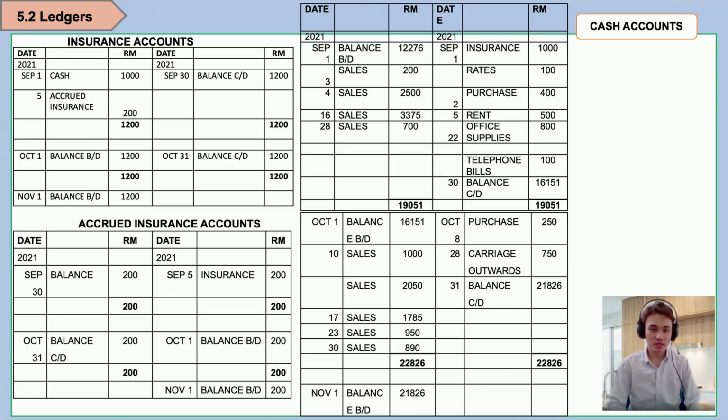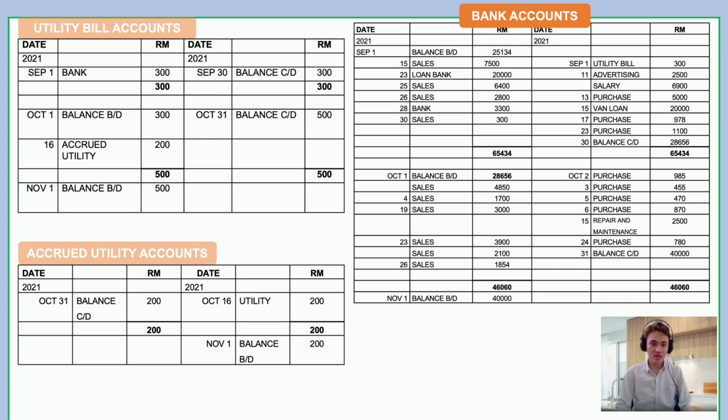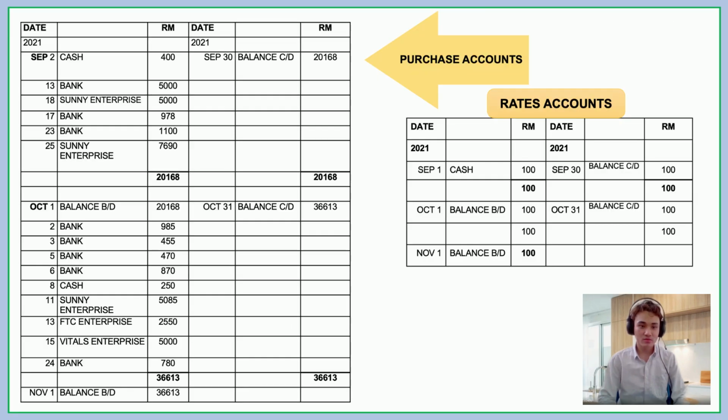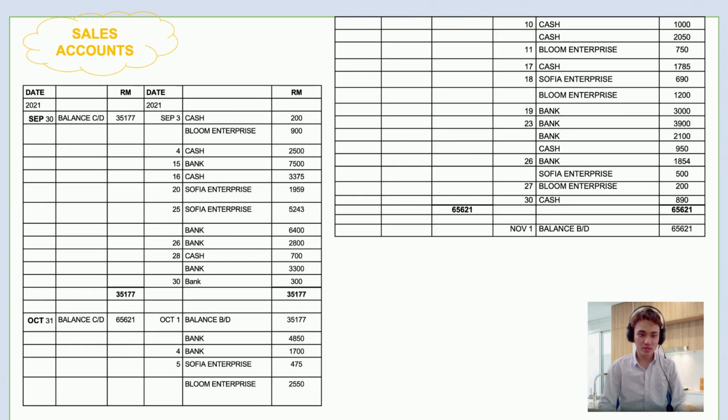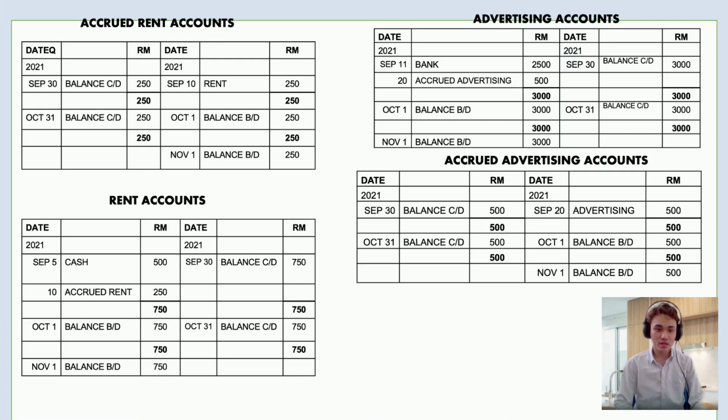Next, I will explain the ledger at the end of 31 October 2021. The first is insurance account is 1,200, accrual insurance account is 200, cash account is 21,826, utility account is 500, accrual utility account is 200, bank account is 40,000, rent account is 100, purchase account is 36,613, sales account is 65,621, accrual rent account is 250, rent account is 750, advertising account is 3,000, accrual advertising account is 500, salary